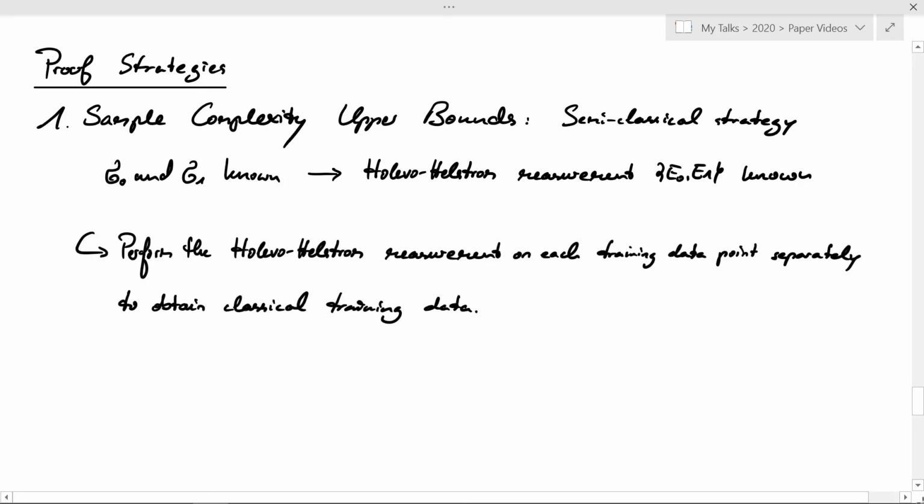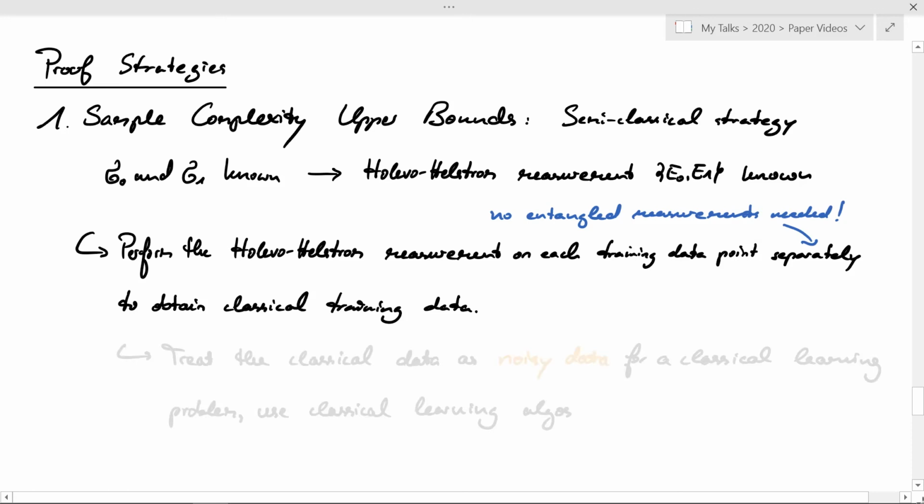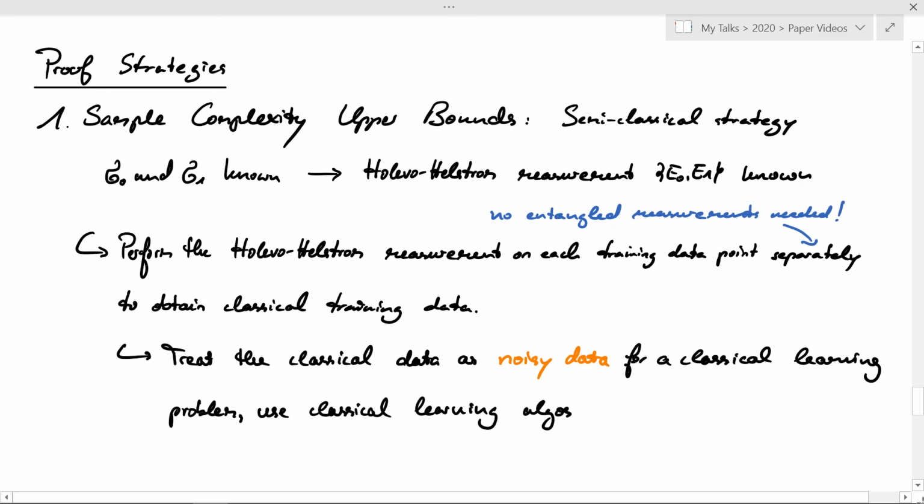We first perform the Holevo-Hellstrom measurement on each quantum label in the training data. And then this will give rise to classical training data just by taking the measurement outcome as classical label. Note that these measurements are very simple. We measure each quantum label separately, no entanglement over the whole training data set is used. And once we've obtained this classical training data, we will treat it as noisy data in a classical learning problem, for which we can apply classical algorithms.